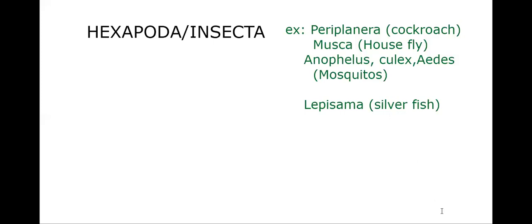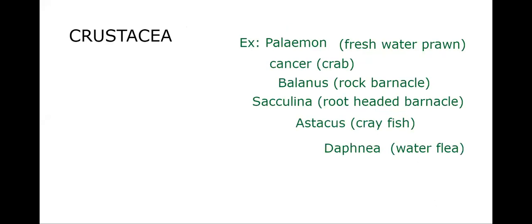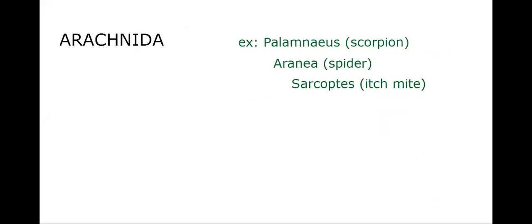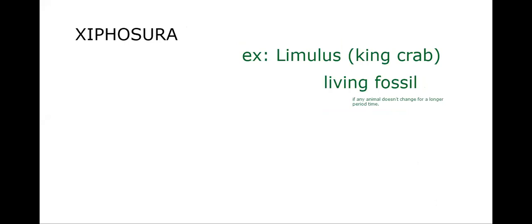This is the largest class. Phylum Arthropoda is the largest phylum, and this is the largest class in the animal kingdom, with a lot of variation and different kinds of insects. Butterfly is an insect. Any insect belongs here in class Insecta.